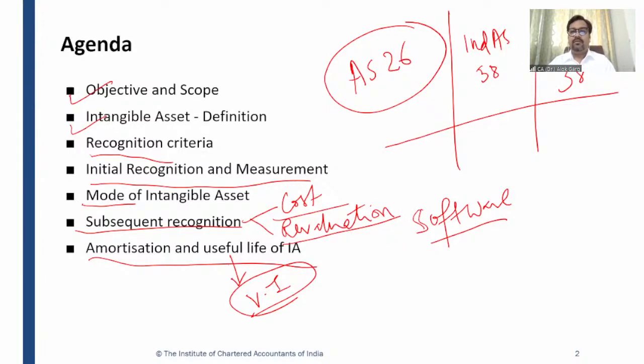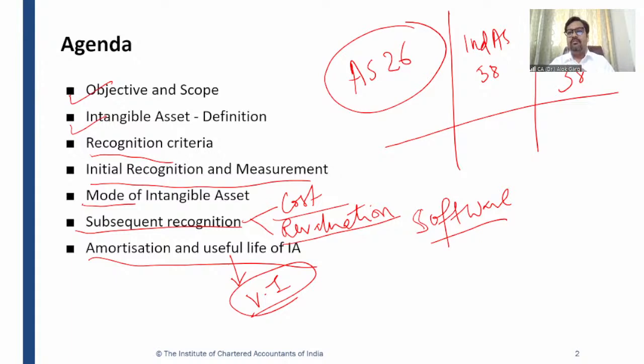And then we discussed, okay, it is meeting the definition of intangible asset, right? But whether this intangible resource can be capitalized, can be recognized as an intangible asset, we have gone through the recognition criteria as well. And then we discussed the initial recognition and measurement. So once an intangible resource has to be capitalized, what is the measurement for that intangible asset? Then we talked about the cost model, right? That intangible asset has to be initially recognized at cost.